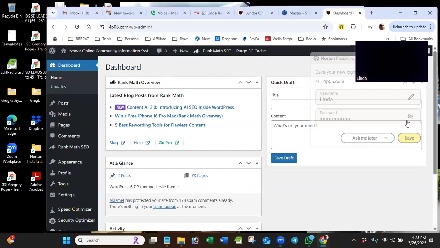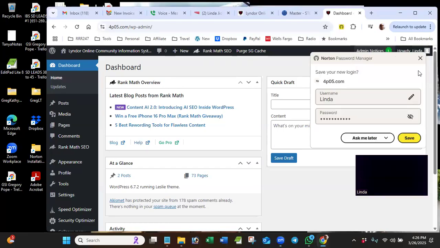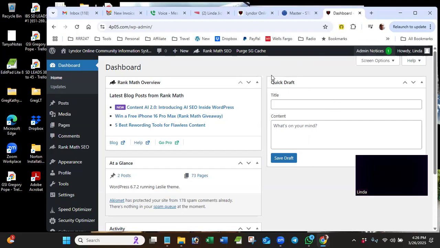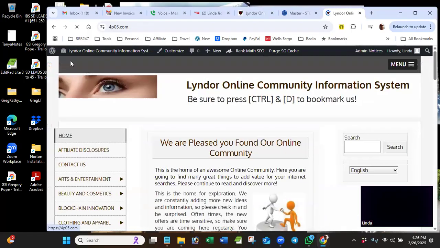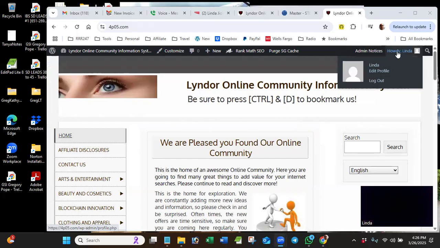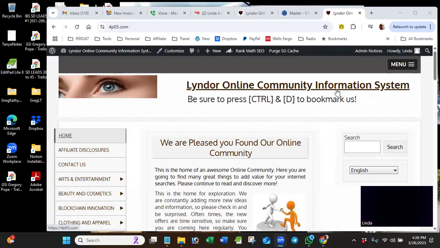But remember, I'm going to share my screen. Okay, now you see this. I don't need that. This is your dashboard. This is where we were. We started out here. We went to visit site after we logged in, and we know we're logged in because we see this right here: Howdy, Linda. So this is your site, Lindor Online Community Information System. All right, so that's you.